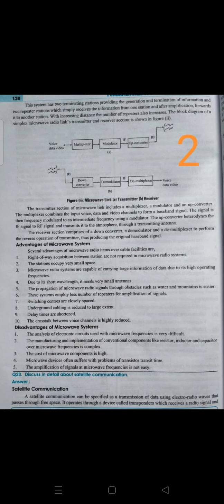Okay. Next, the unbounded transmission media is satellite communication. It can be specified as the transmission of data using electromagnetic radio waves that pass through free space, meaning through air. It operates through a device called a transponder, which receives a radio signal and automatically produces a different signal in a different frequency band. Such transmission is concerned with two types of frequencies: one is uplink frequency and another is downlink frequency.